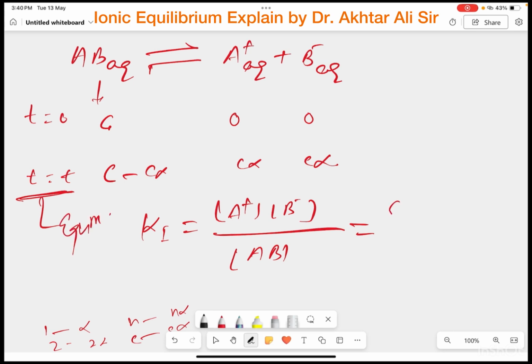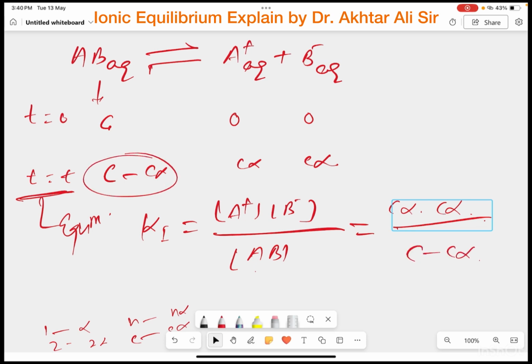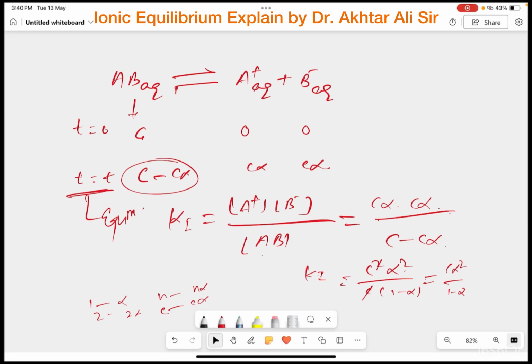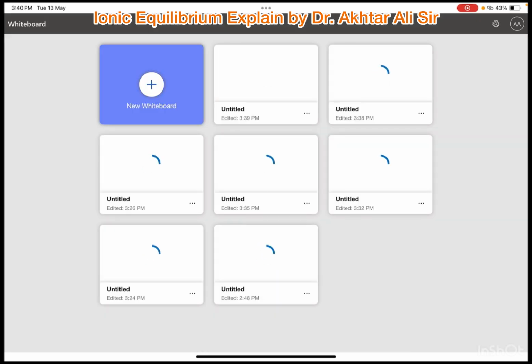So this one is C alpha and this one is again C alpha, upon the concentration of AB at equilibrium, C minus C alpha. So it is C square alpha square upon C times 1 minus alpha, which equals Ki. One C cancels, so Ki equals C alpha square upon 1 minus alpha. Okay, I will continue on a new page.